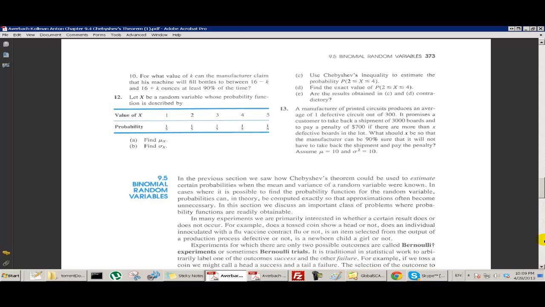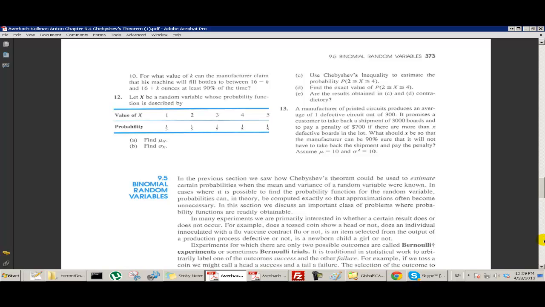Next time we're going to cover a specific type of random variable called a binomial random variable. Once we define what we mean by binomial random variable, we'll be able to make stronger estimates than we could by just using Chebyshev's theorem.